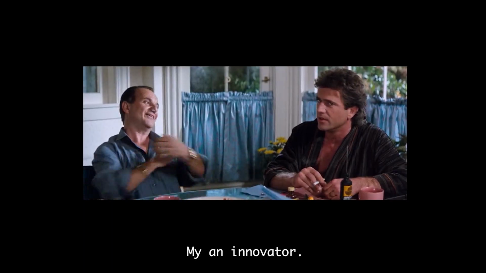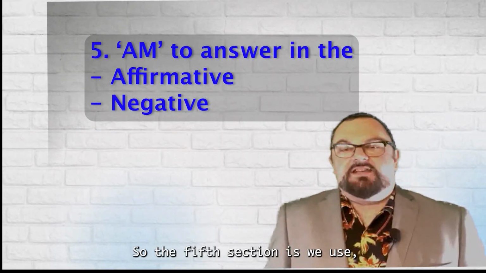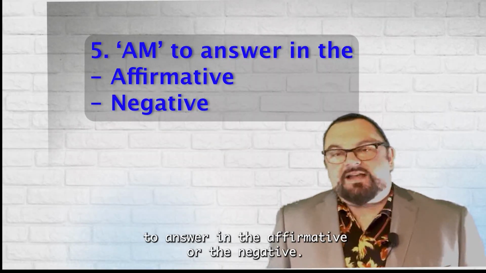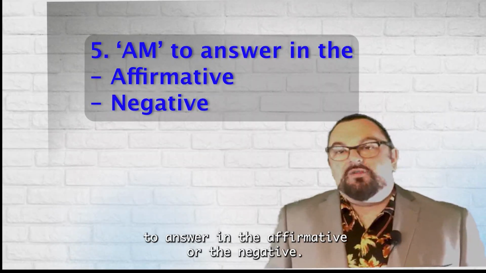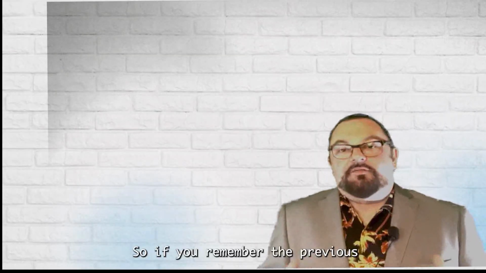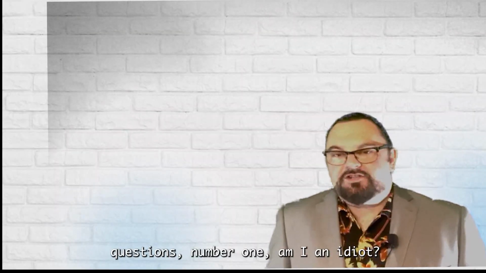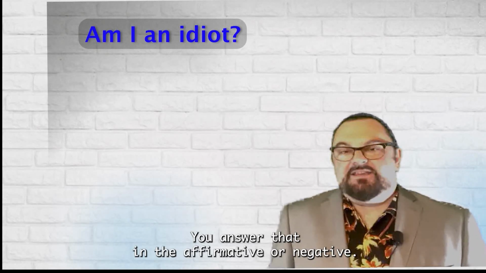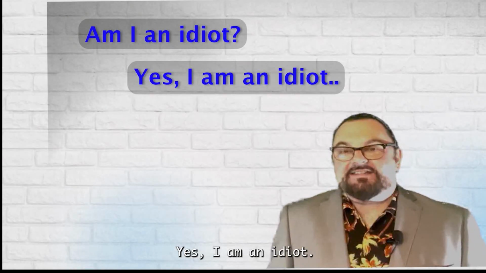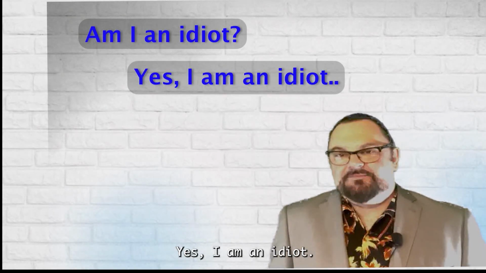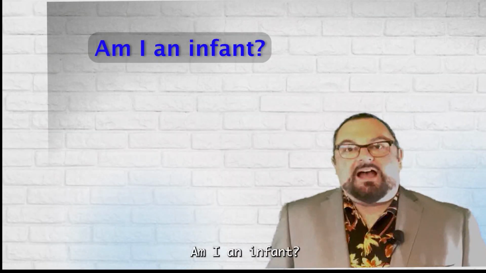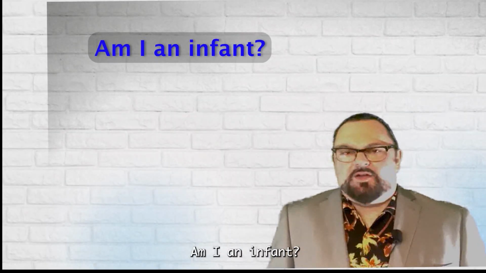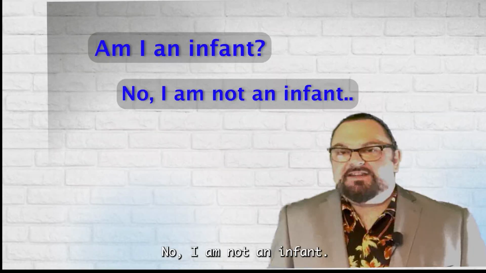So the fifth section is we use "am" to answer in the affirmative or the negative. So if you remember the previous questions, number 1, am I an idiot? You'd answer that in the affirmative or negative. Yes, I am an idiot. The second one, am I an infant? No, I am not an infant.